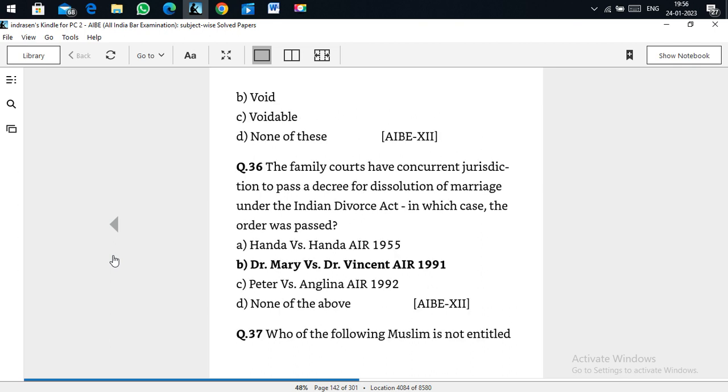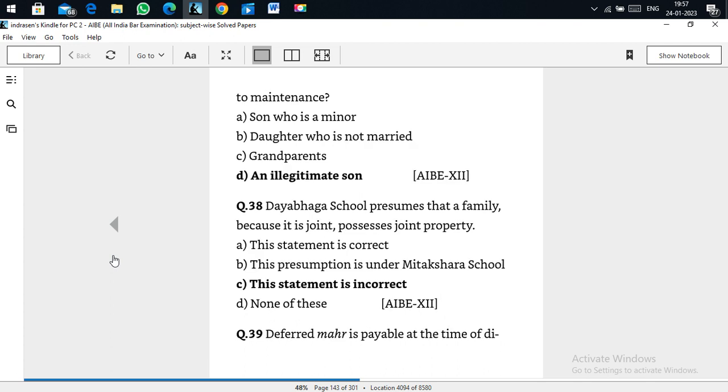The family courts have concurrent jurisdiction to pass a decree for dissolution of marriage under the Indian Divorce Act. The case in which the order was passed is Dr. Mary versus Dr. Vincent. Which of the following Muslims is not entitled to maintenance?